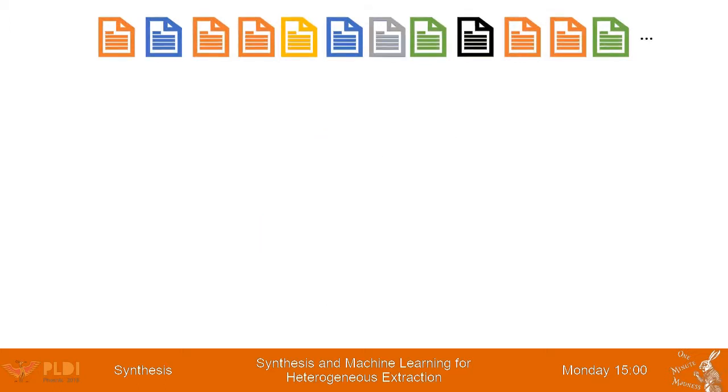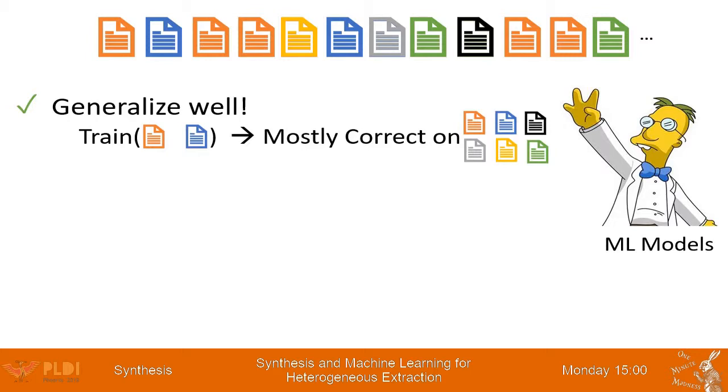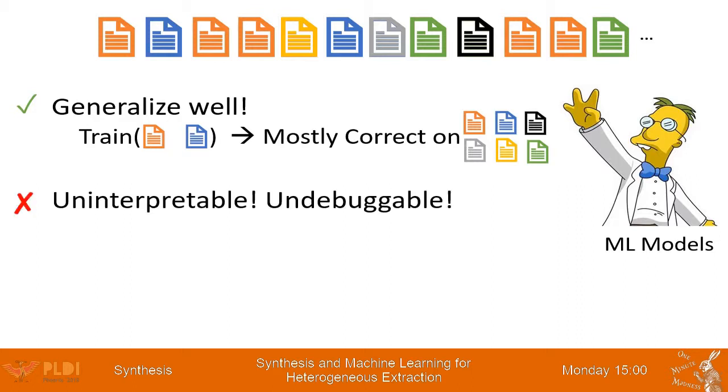Classically, there are two ways of approaching this. Option one is you can train and use ML models. I really think of ML models as a mad scientist. He's really, really clever. So if you show him what to do on one or two different formats, he's able to generalize reasonably well to all other formats. However, he's obviously too busy and too clever to explain exactly what he's doing.